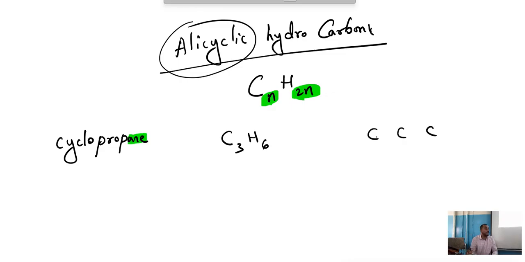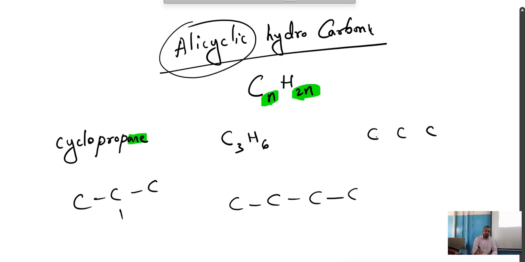So this property of carbon is known as catenation. Catenation is a property of carbon where carbon to carbon is joined with a straight chain, a branch chain, or a cyclic chain.